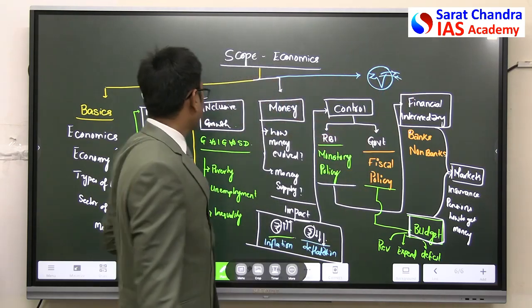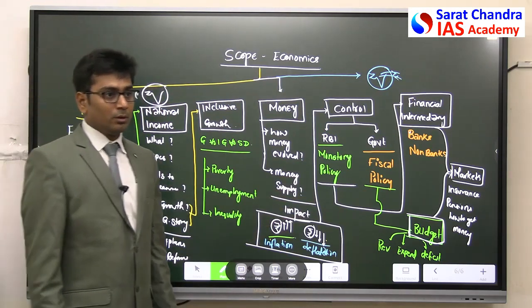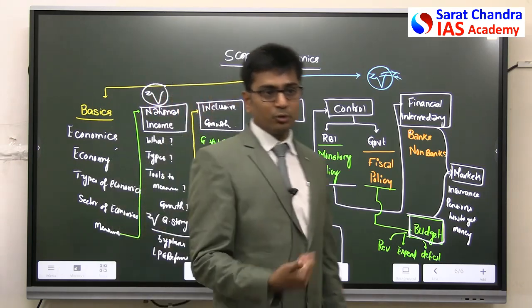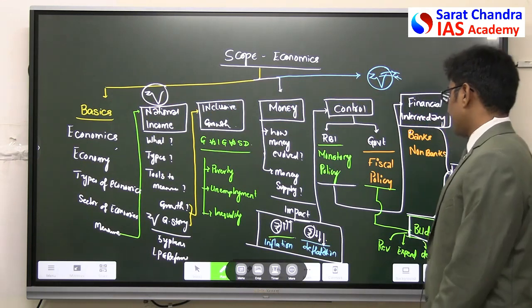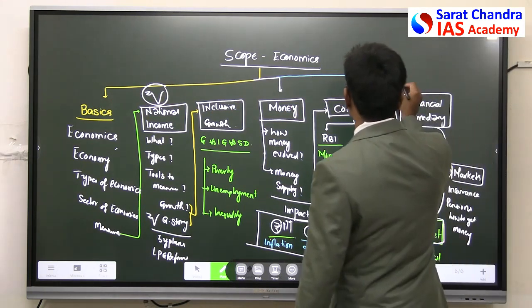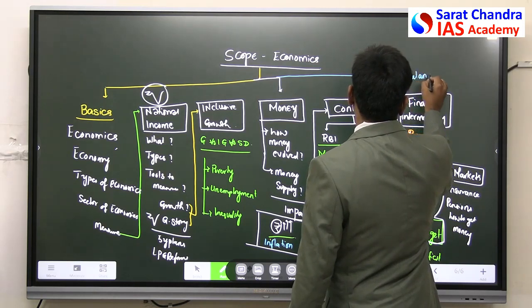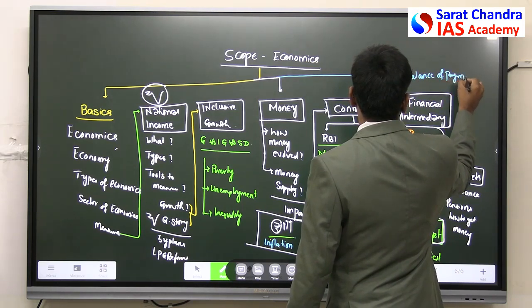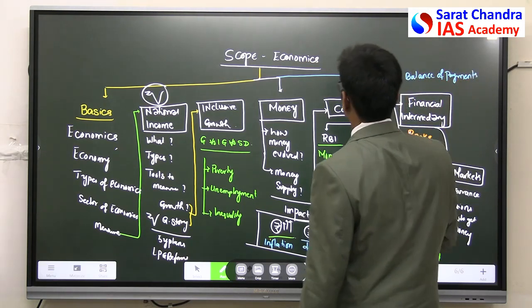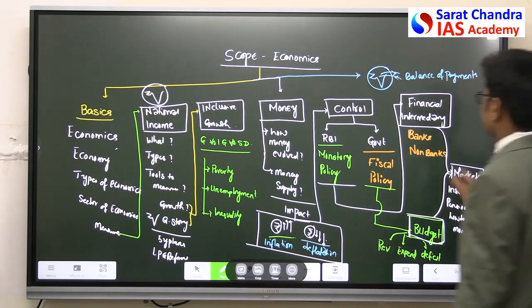Up to here, whatever you have studied, that is India, within India. Now you are dealing not only inside your country, you are importing something, you are exporting something, right? All these things we have to study here. This we will study under one topic known as the balance of payments. How is the balance of payments, is it in our favor or against, how balance of payments is in favor of us. So this is another topic, balance of payments.